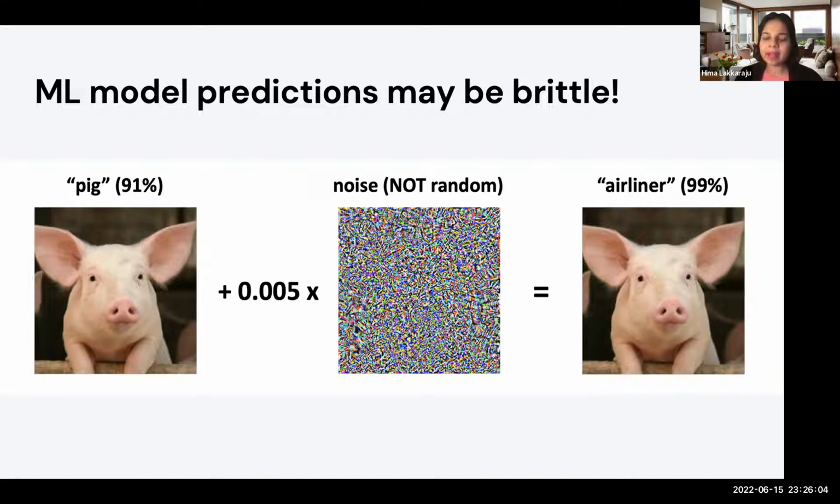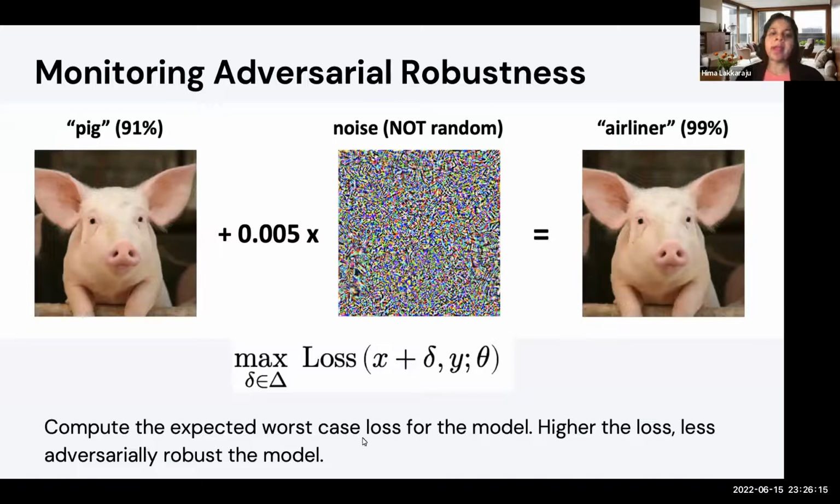So now how do we think about this in the context of model monitoring, and how do we actually measure the brittleness of the models is something that we'll talk about now. In order to measure the brittleness of the models, what we can do is compute the expected worst case loss for the model. So how do we compute that?